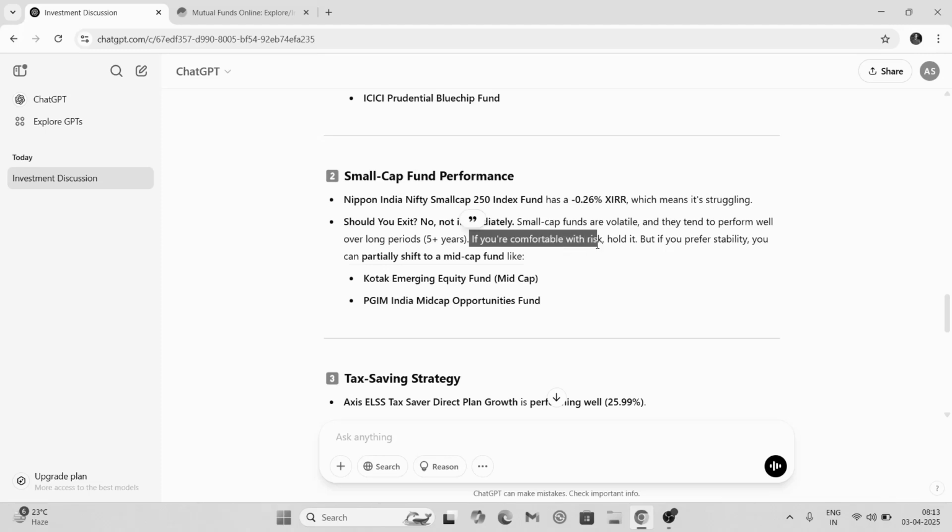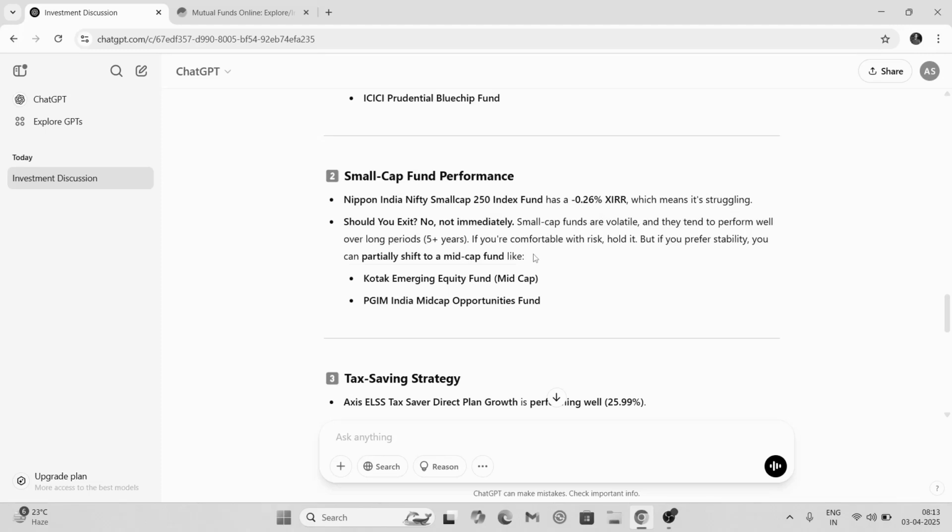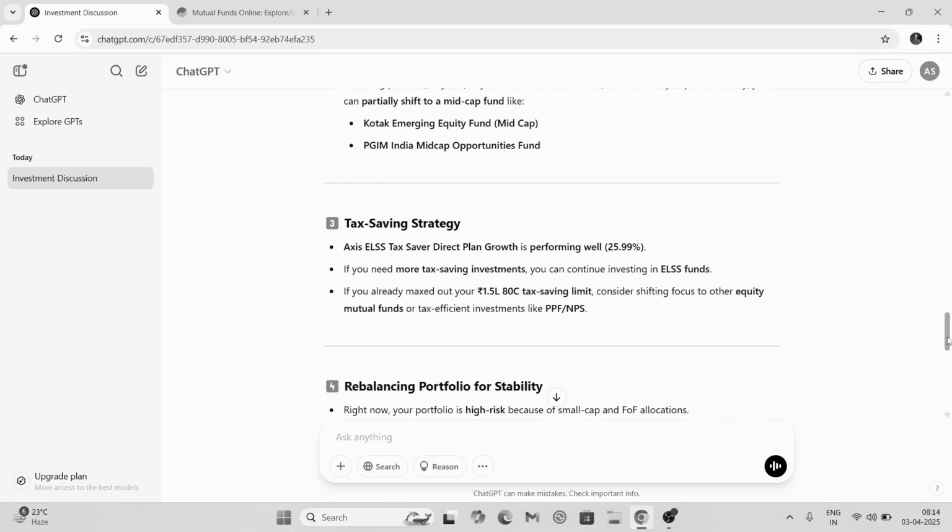Okay, I am comfortable with this risk right now, so I am taking this risk and I am not exiting from small cap fund. But it depends on your own risk profile here. If you are not comfortable with that risk, then you can shift into large cap or mid cap. Okay, then we have tax saver strategy here.